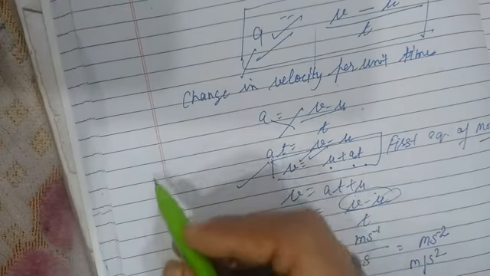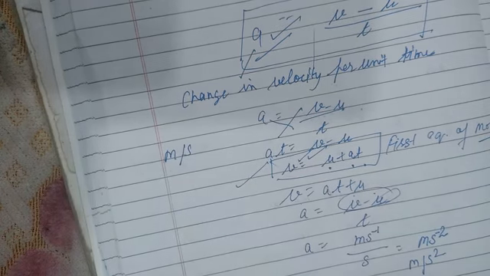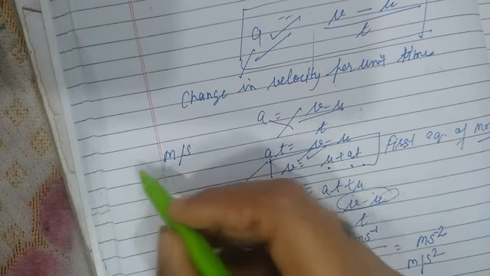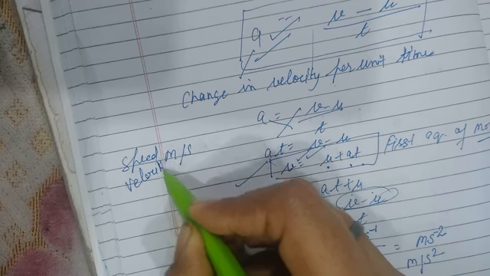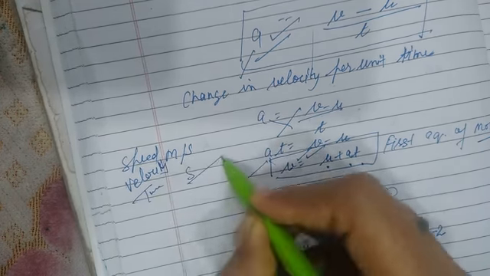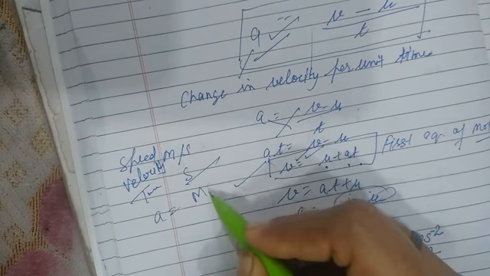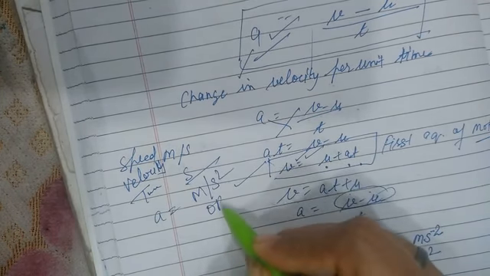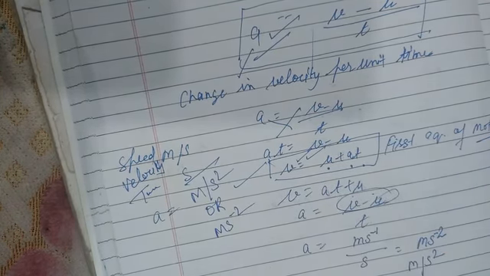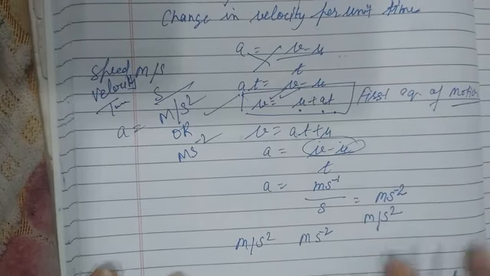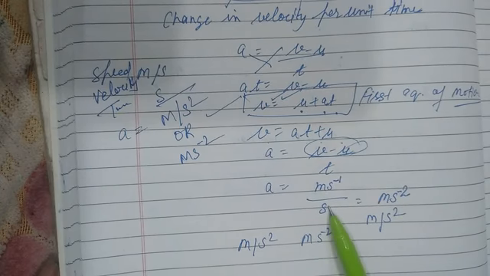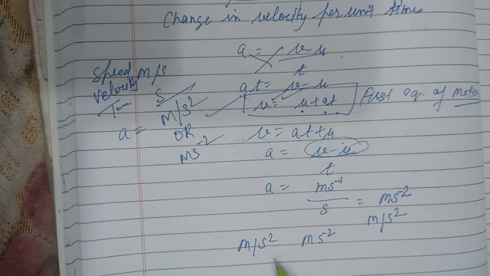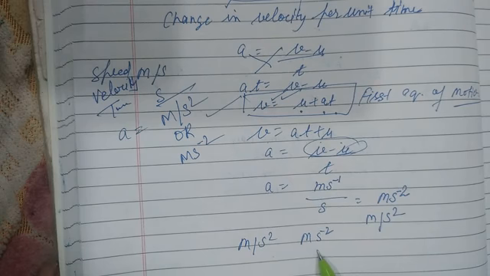And what is the unit of the speed? Meter per second. Understand? It is also the unit of speed and velocity, the time unit is second, and the acceleration unit is meter per second square, or m s minus 2. So you can find out the unit from a is equal to v minus u upon t. So the SI unit of acceleration is meter per second square or m s minus 2.